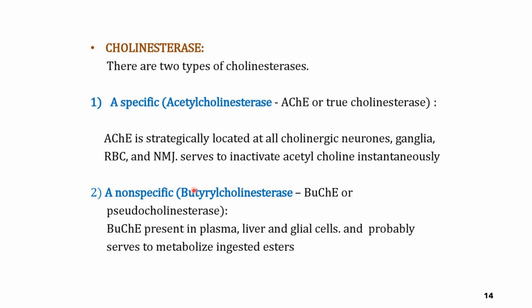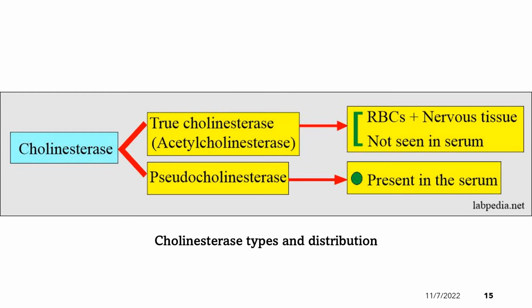Another is the non-specific one, the butyrylcholinesterase or the pseudocholinesterase, and this is present in the plasma, liver, and the glial cells, and probably serves to metabolize ingested esters. The major enzyme that inactivates acetylcholine is AChE, or acetylcholinesterase. In terms of the location of this particular enzyme, they can also be differentiated because AChE is not seen in the serum, while the pseudocholinesterase is present in the serum.